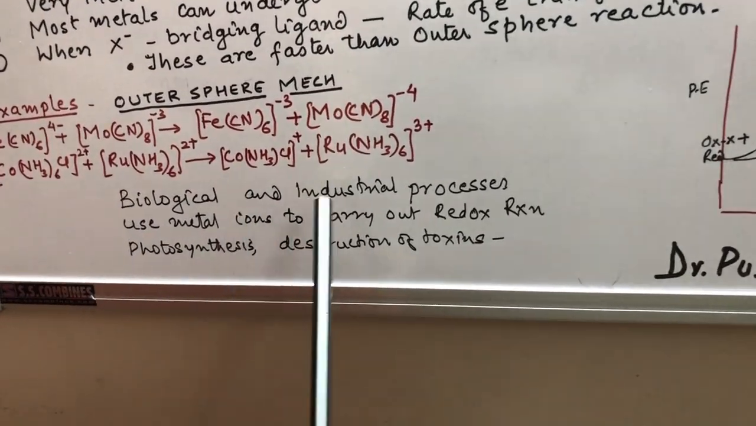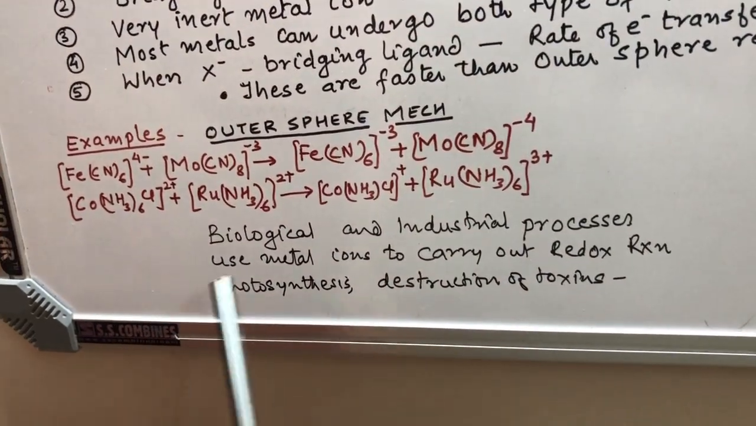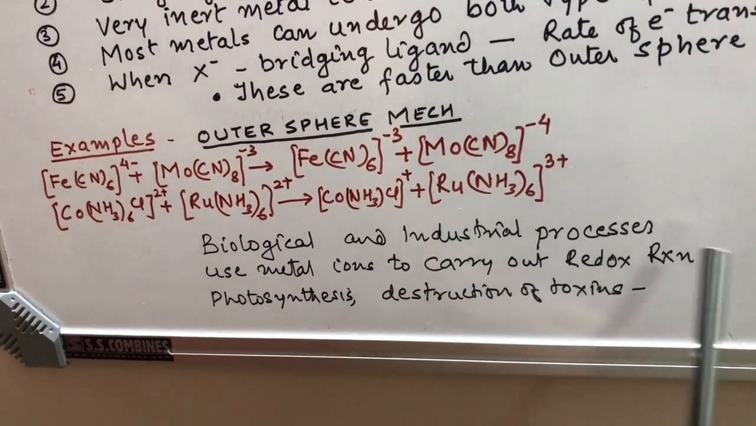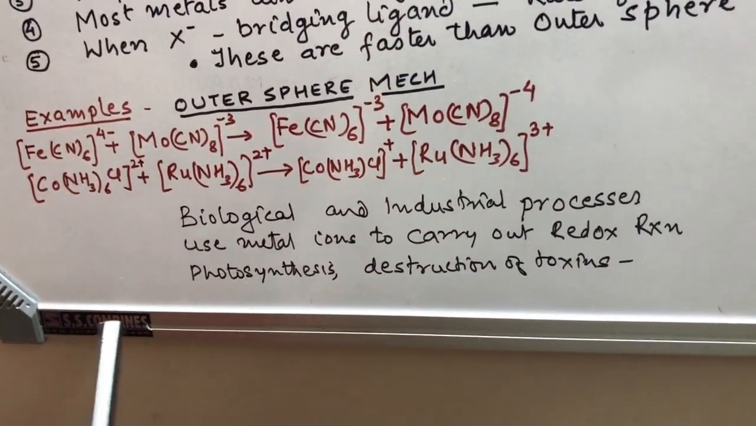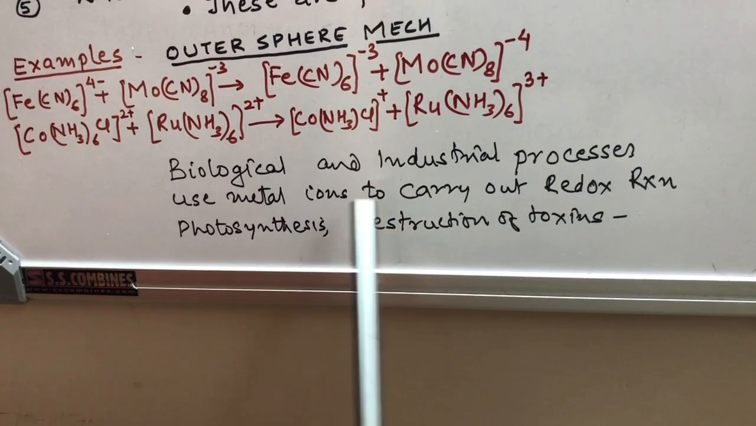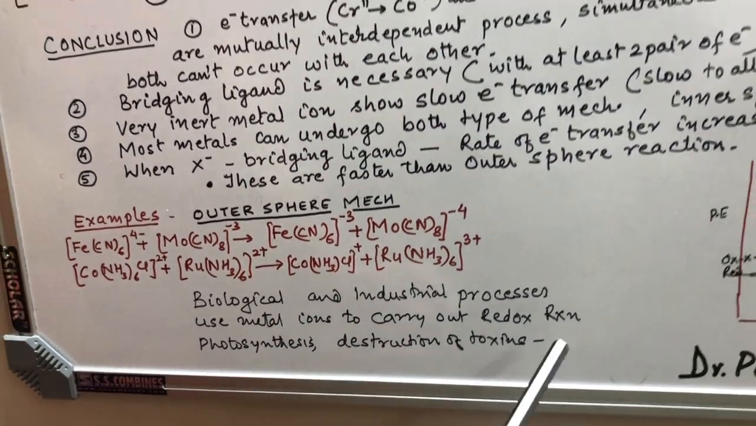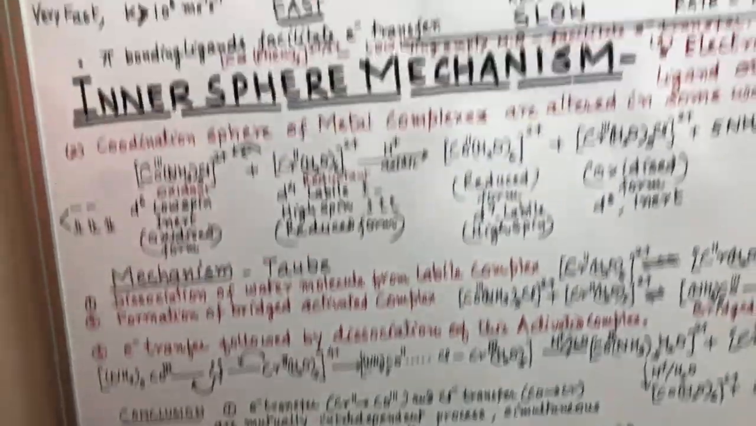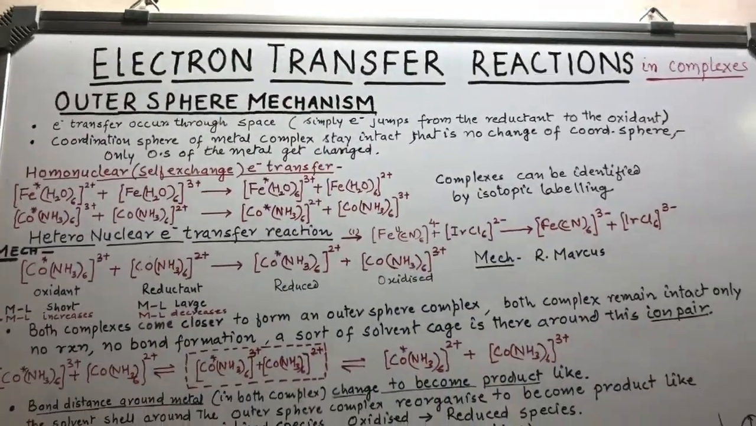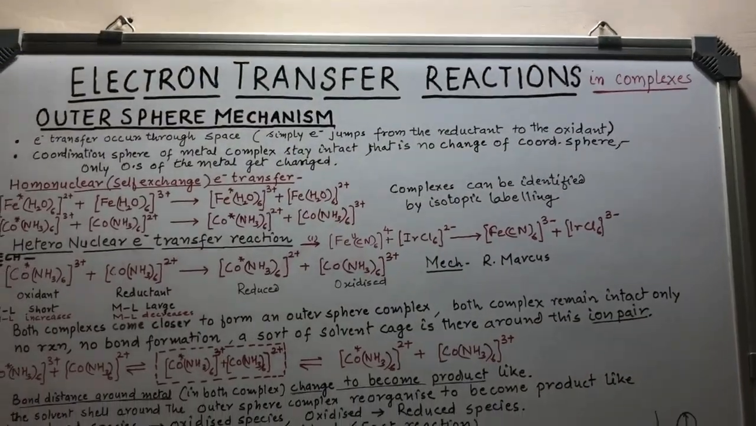Many biological and industrial processes use metal ions to carry out redox reactions. You are very well familiar with photosynthesis, destruction of toxins. Many reactions involve this electron transfer reaction. This is all about electron transfer reactions in coordination compounds.